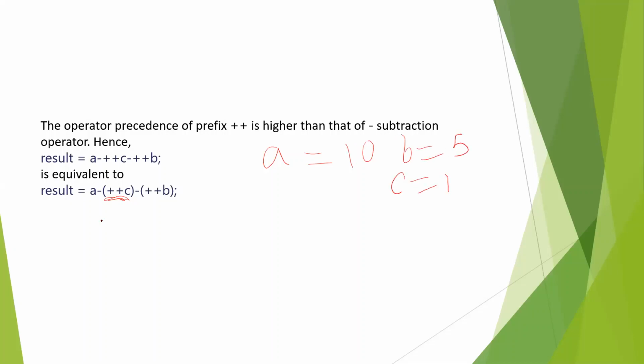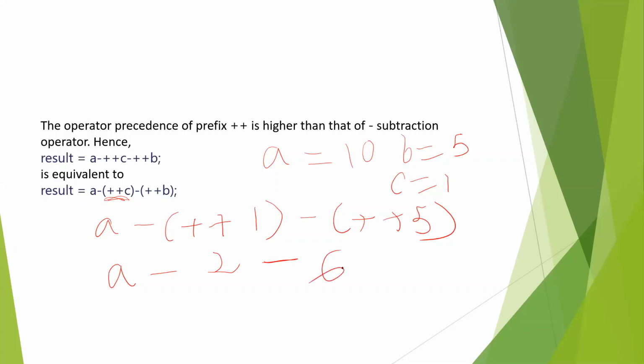So what happened here? A minus, then ++ of 1, then minus, then ++ of 5. A minus 2, then minus 6. You can see here minus minus will be plus, as in mathematics. So A, that is 10, minus 8. So what will be the result? The result will be 2.